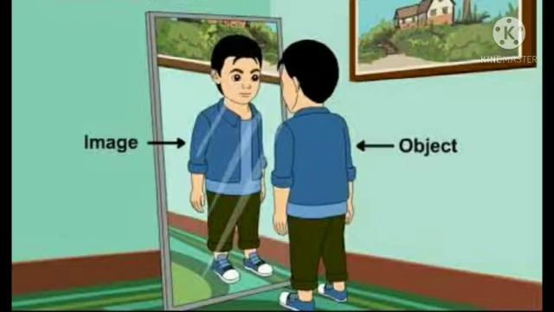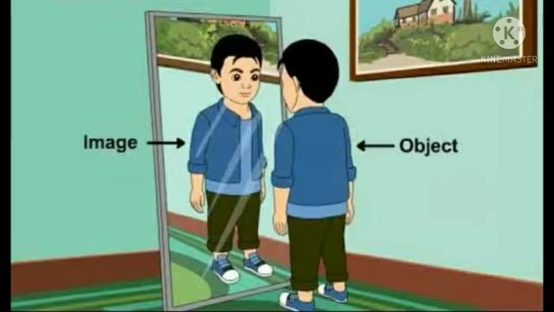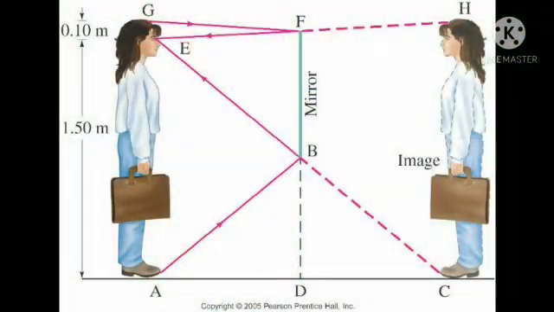That is how we are looking as usual. So this kind of upright image is called erect image. Like this, an image formed by a plane mirror is erect and of the same size as the object, and also the image is at the same distance behind the mirror as the object is in front of it.